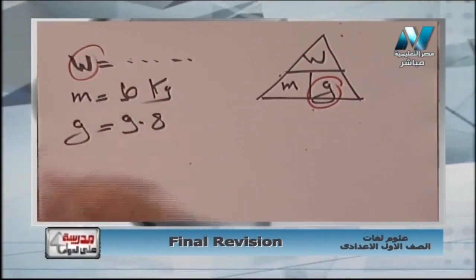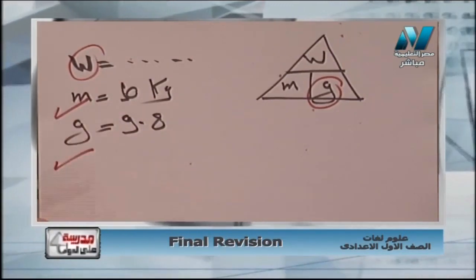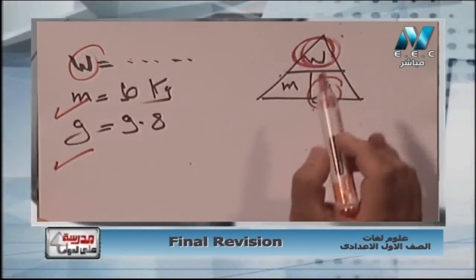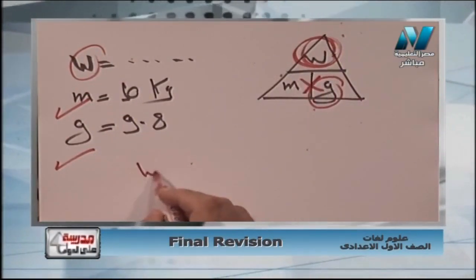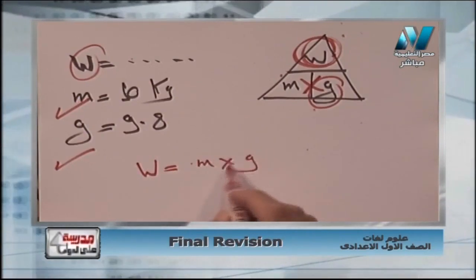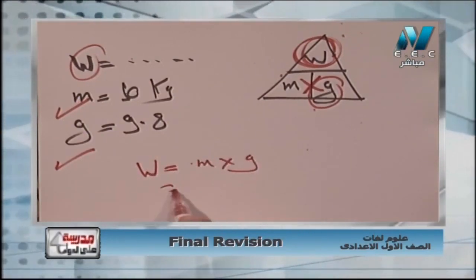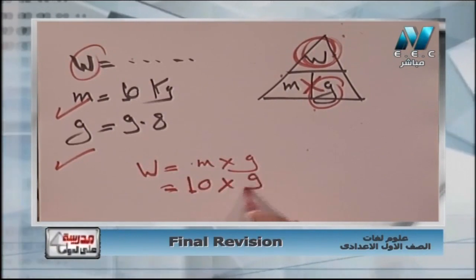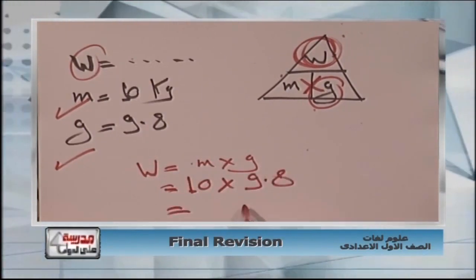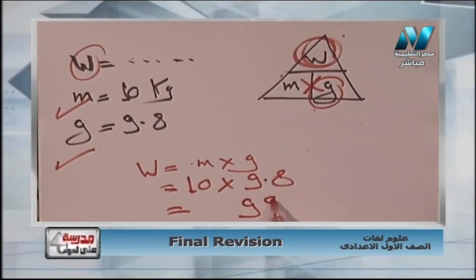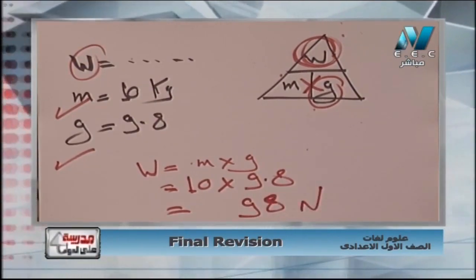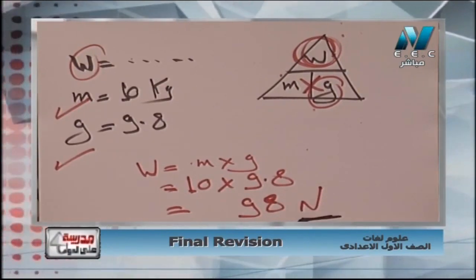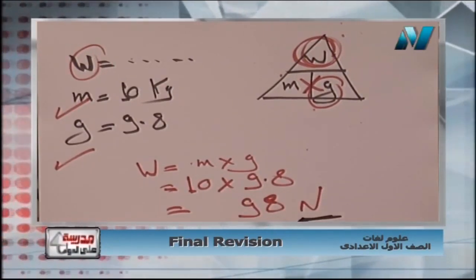Now I want the weight. I have the mass and G, but I want the weight. Weight equals mass by G. We learned how to solve this triangle in primary 6. So weight equals mass 10 kilogram by G 9.8, so it will be 98 Newton. Why Newton? Because we know weight is measured in Newton. Note this very well. Okay, so now we have answered a problem of mass and weight.